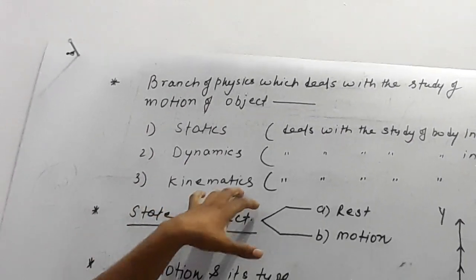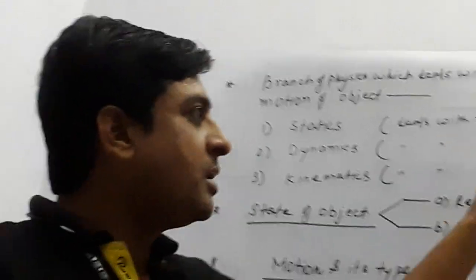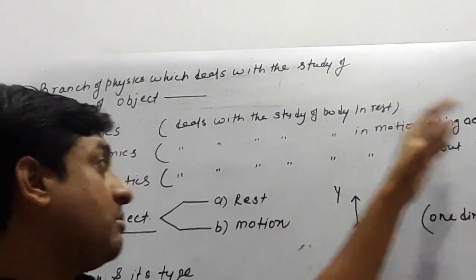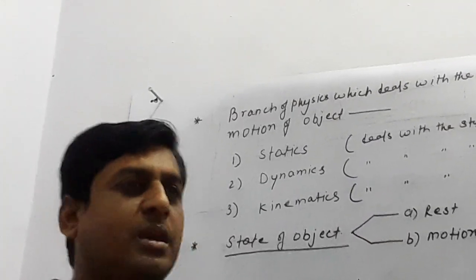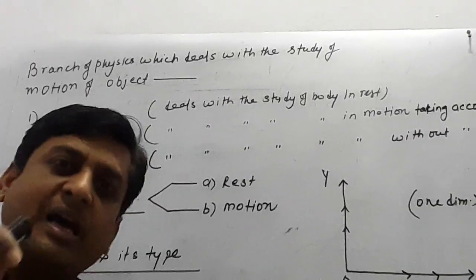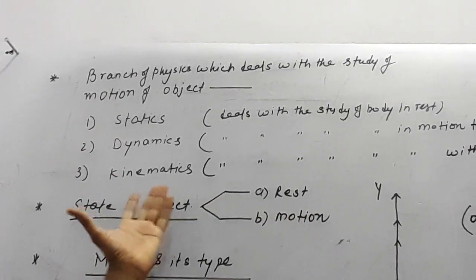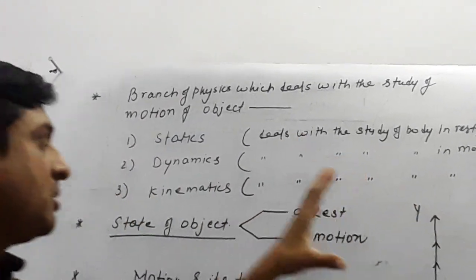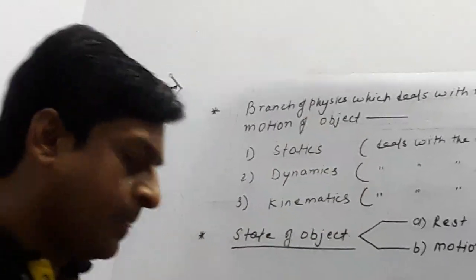And the third one is kinematics. It is just like dynamics, but what is the difference? Here the cause of motion is not accounted for. Dynamics and kinematics have the same meaning, but the difference is that in dynamics, the cause of motion is taken into account, why the motion takes place, but in kinematics it is not counted what the cause of motion is. So this is mechanics, and these three are the sub-branches of mechanics.